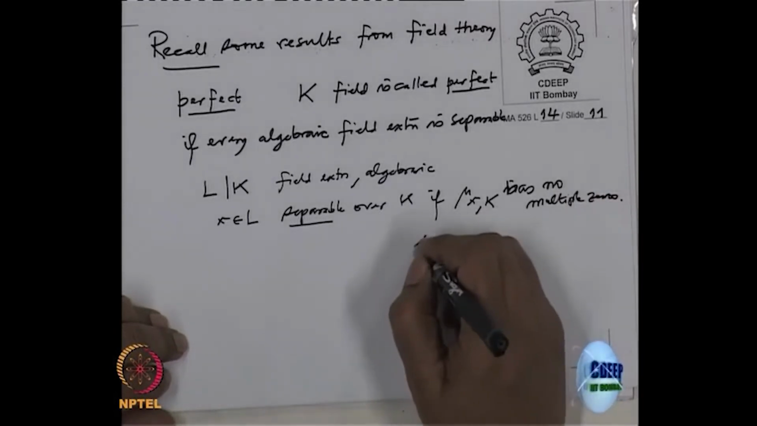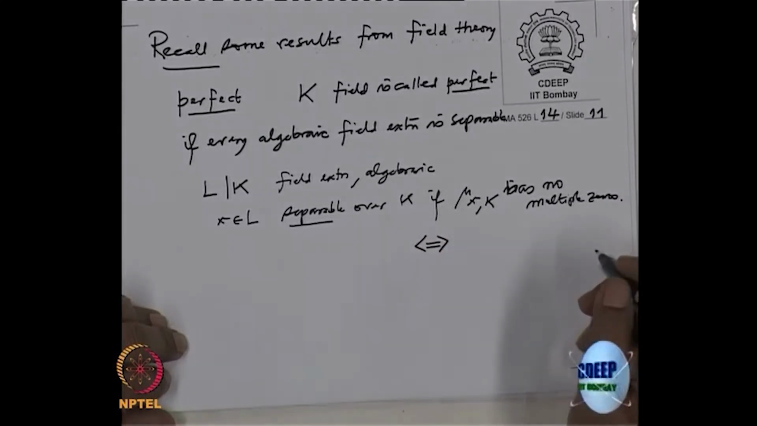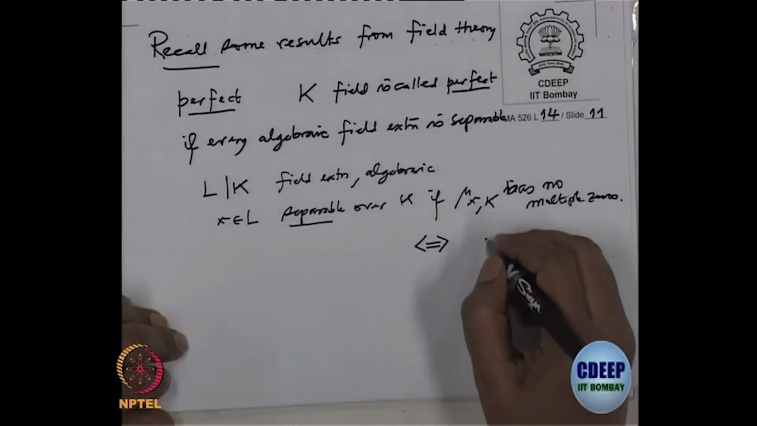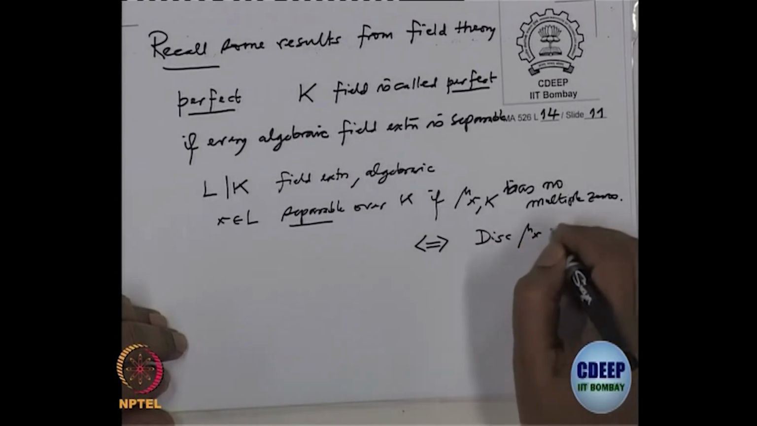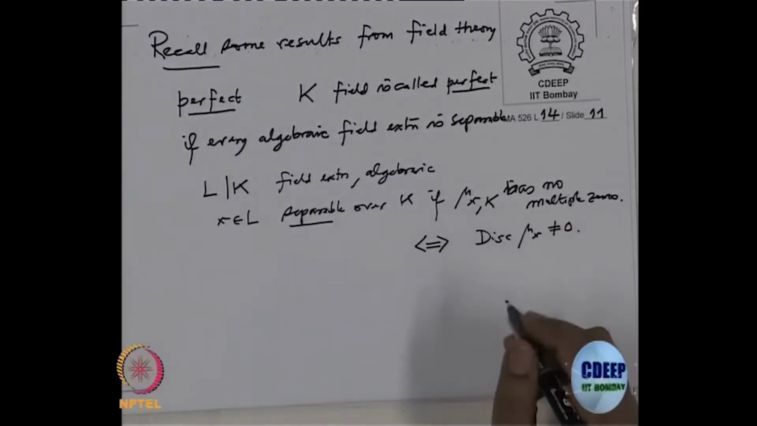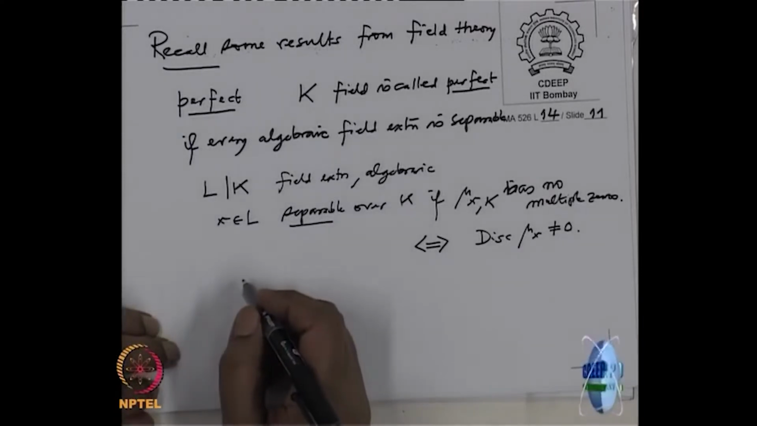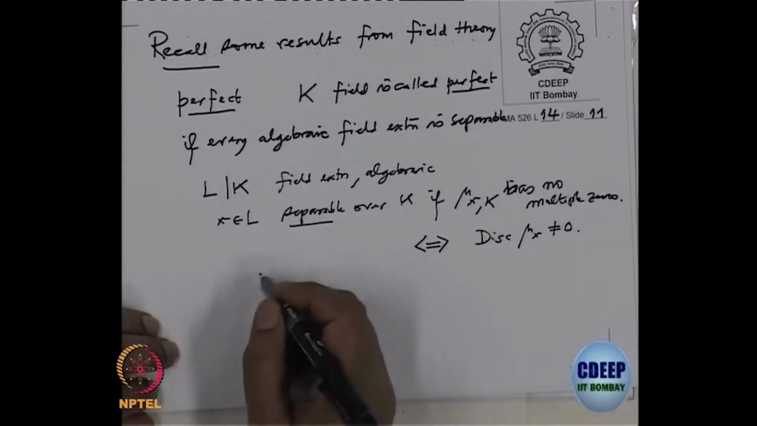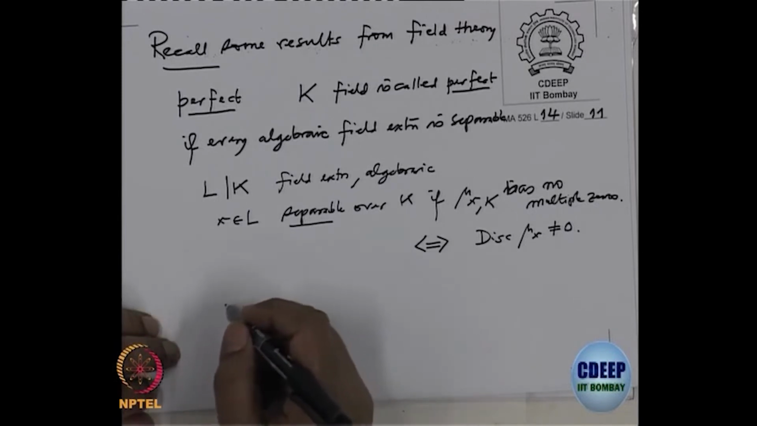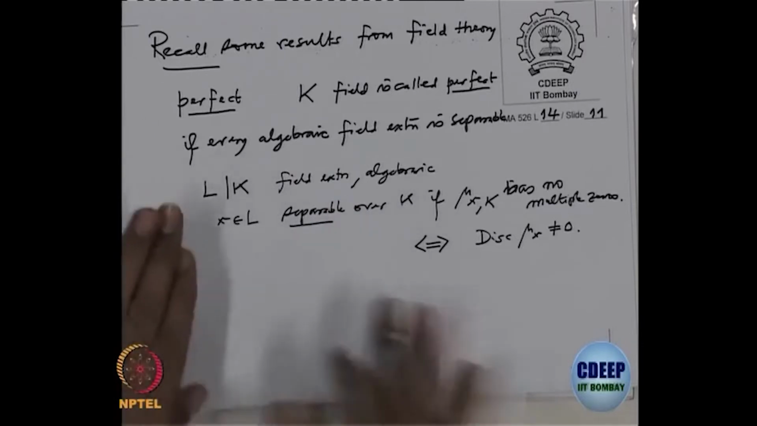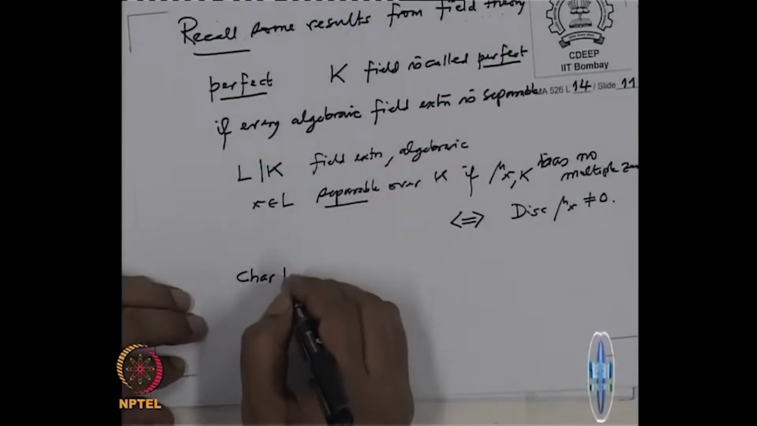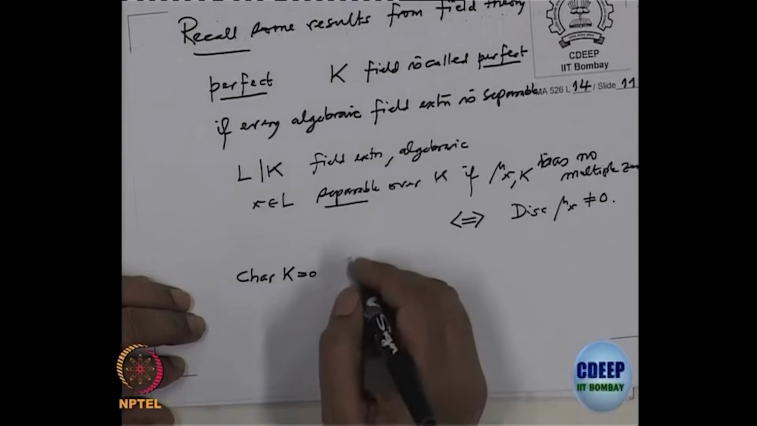That is equivalent also to saying, if you would have seen, that the discriminant of this polynomial is non-zero. Do you know what is the discriminant of a polynomial in general? The discriminant of a polynomial is the differences of the roots and then squares and so on. So I will not go much into this. Okay. Characteristic 0 fields are perfect.